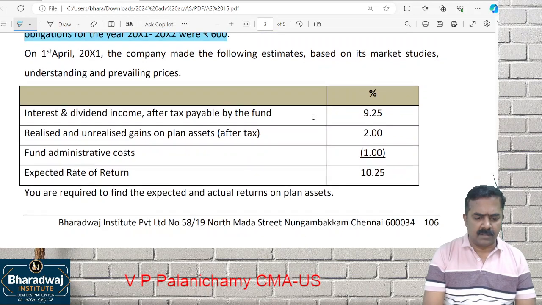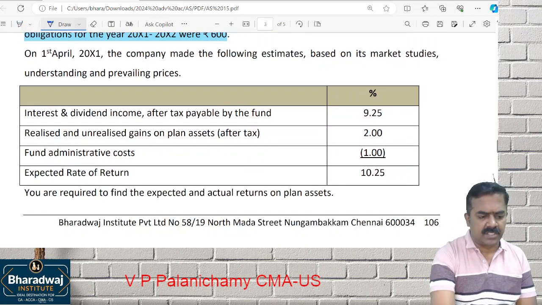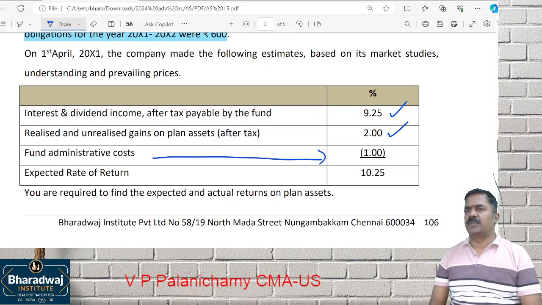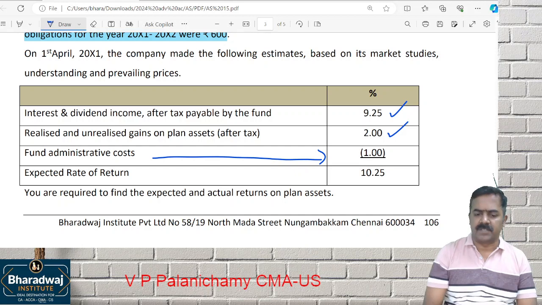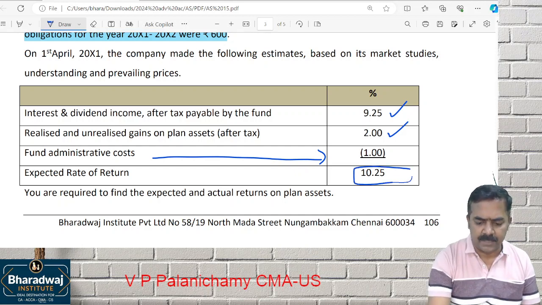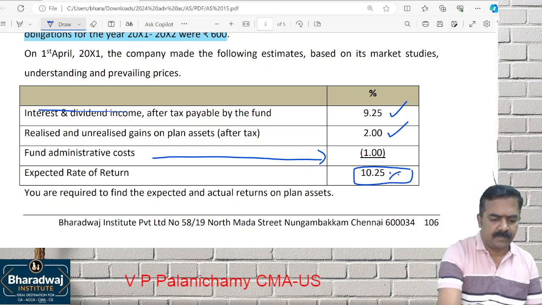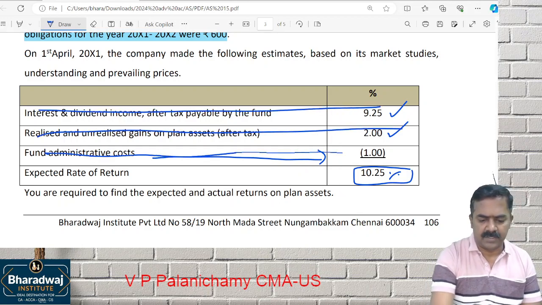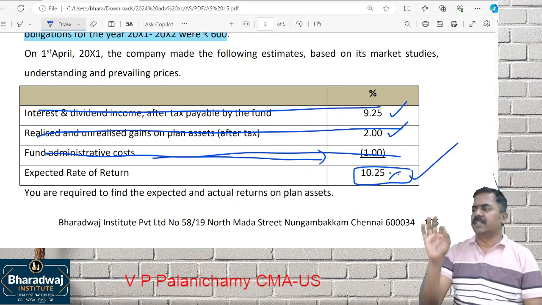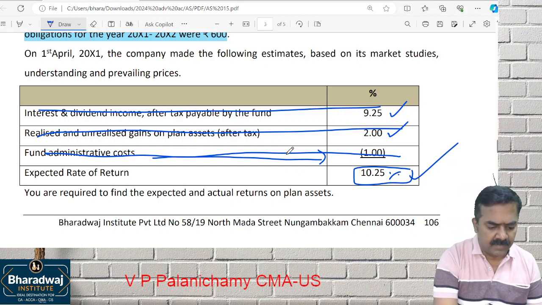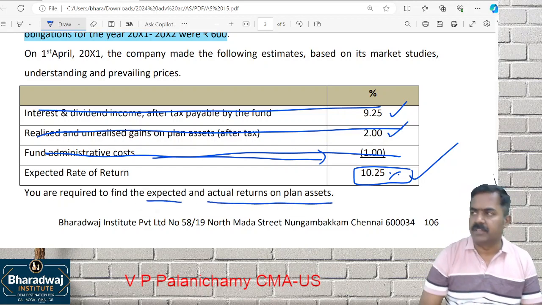The following estimates are made. When you make investment, income will be 9.25%. Realized and unrealized gains 2%. Administrative cost, now somebody has to manage the fund, gratuity fund, and make the investments, etc. That is coming to 1%. Expected rate of return is 12.5%, which means what is irrelevant? These are all irrelevant for solving the question. What is relevant is, what is the expected rate of return? 10.25%. The question is, expected return and actual return on which assets?